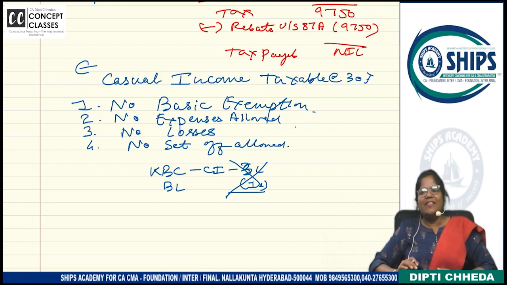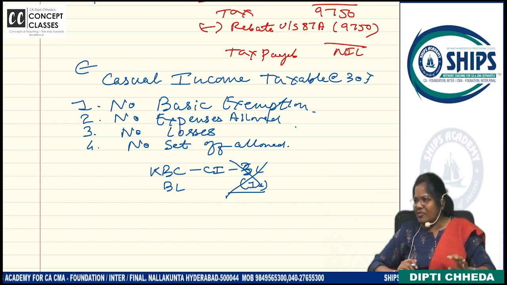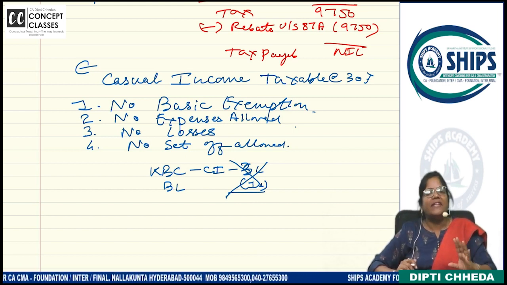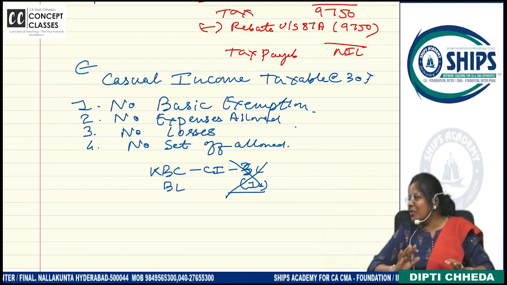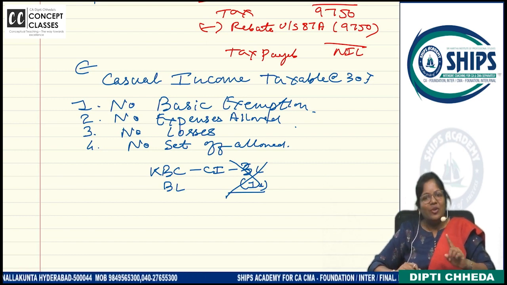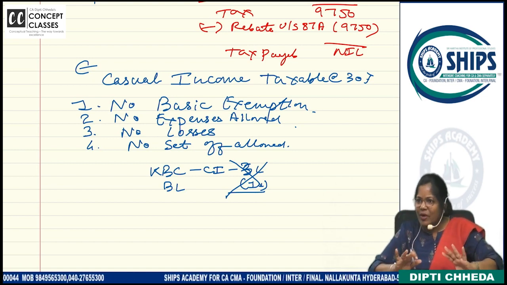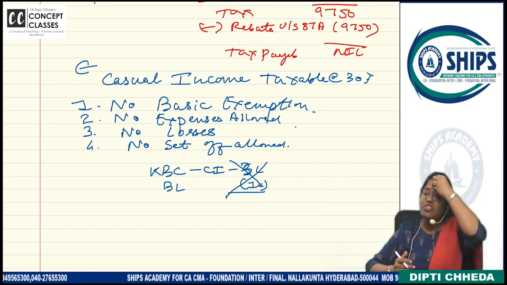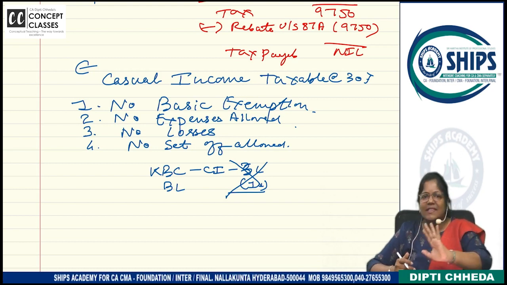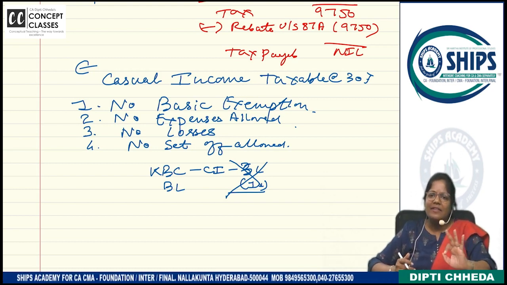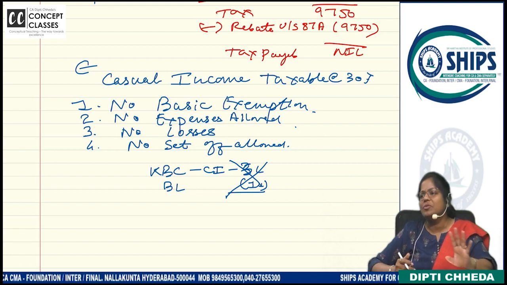Can I tell you a very easy way to remember? You are listening to this for the first time, but study it so that you don't forget it till the final. The best way is: most rigid income. It's rigid, it doesn't move, neither left nor right. What is the most rigid income? Casual income. No basic exemption, no expense, no losses. In itself you cannot show losses. Other losses? Ma'am, genuinely I have got a business loss. Why can't I set off here? You cannot. So this income is flat, how much tax do you have to pay? 30%. This is very useful for your total income, for your MCQs and so many questions.